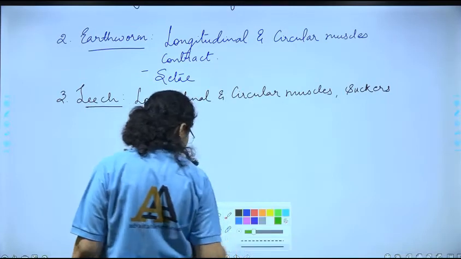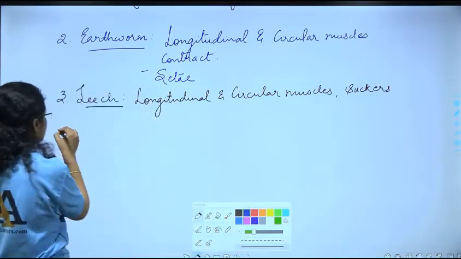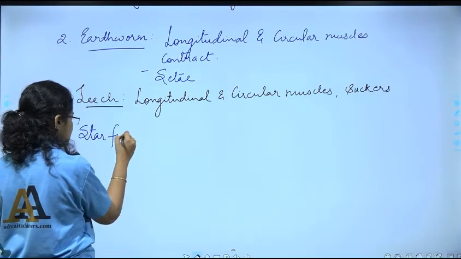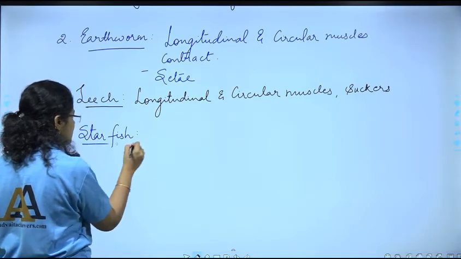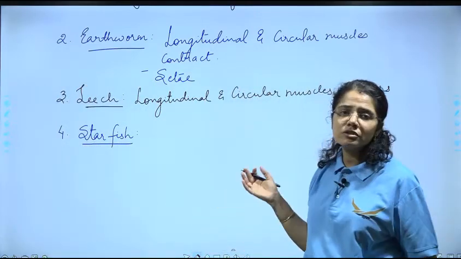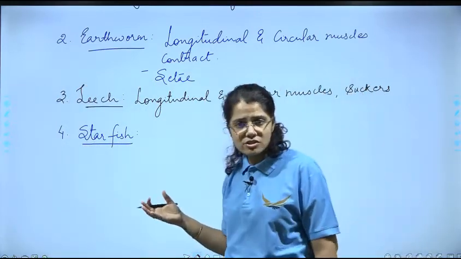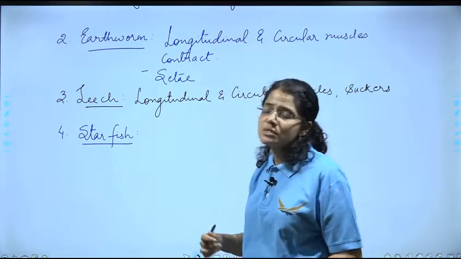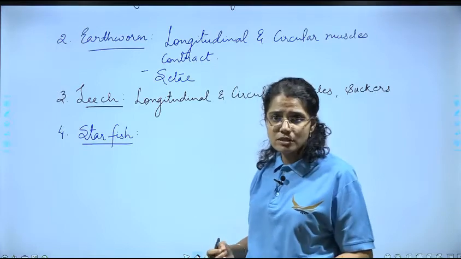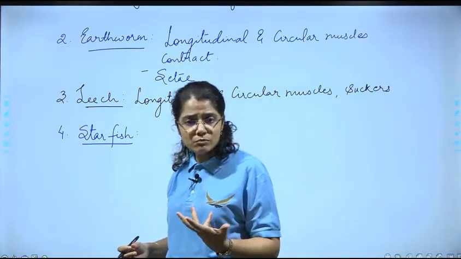Another example in case of invertebrate we can take is that of starfish. Starfish is an echinoderm, and we have learnt during the classification of animals that these echinoderms, they have specialized water vascular system with the help of which they move.